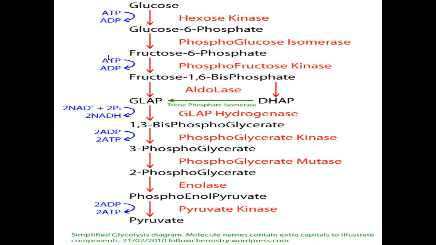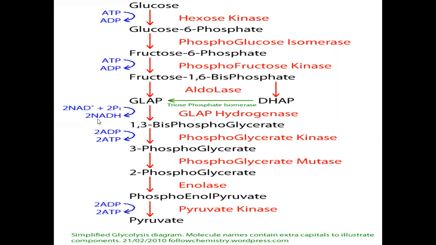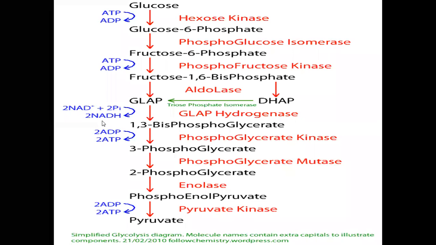In this glycolysis, 2 NADH are formed in the cytoplasm of the cell, so these 2 NADHs are called cytosolic NADH. From each NADH, 2 ATP molecules are formed during oxidative phosphorylation.